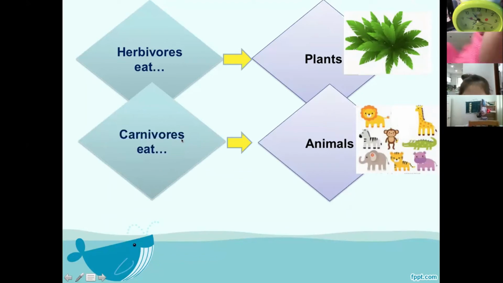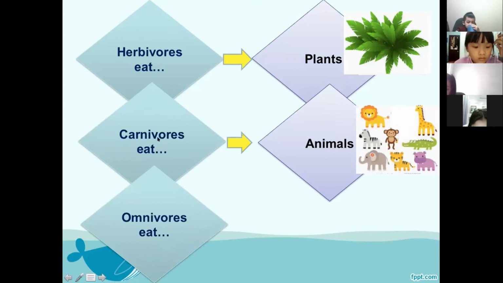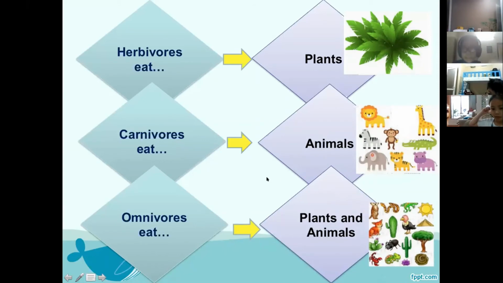And what do omnivores eat? Vicky? Carnivores eat animals, yes. They also eat something else. What else do they eat? Animals and, Kwanghai? Small animals. Animals and what else? Yeah, small animals. Anyone else know? Kitty, what do omnivores eat? Plants. Excellent, right? They also eat plants and animals.